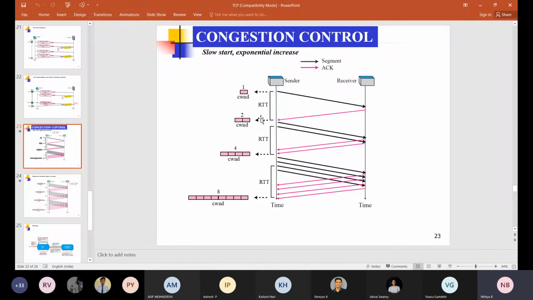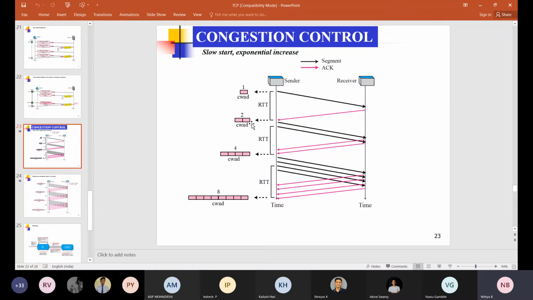Here we are not assuming any errors or packet loss. An error-free channel is assumed. So after one RTT, we have received the acknowledgement. What is the change in the congestion window? Previously it was 1, so now it is 2. The congestion window is incremented by 1 for this single acknowledgement.